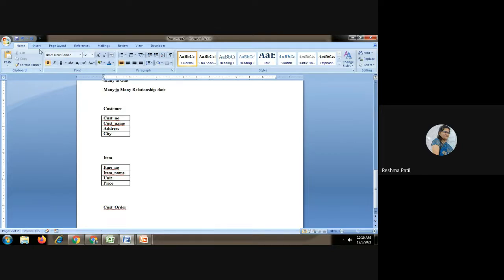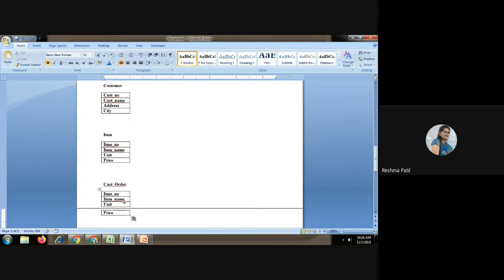So now here you will create the table. First we will write the primary key for this table, customer or order. This is the primary key. Now many to many relationship means you have to write the primary key of this table and this table also in the third table. So cust number and item number. This is compulsory for a many to many relationship. You have to write the primary key of both tables into the third table.